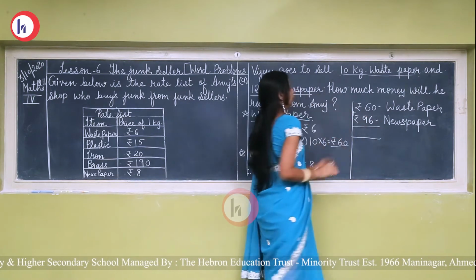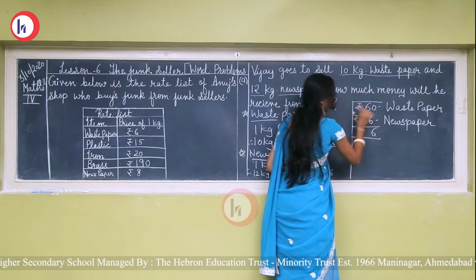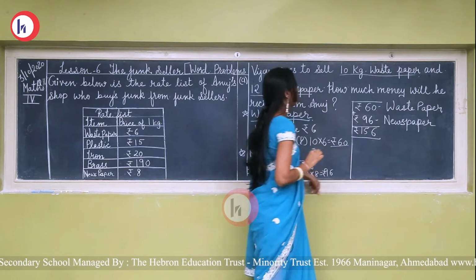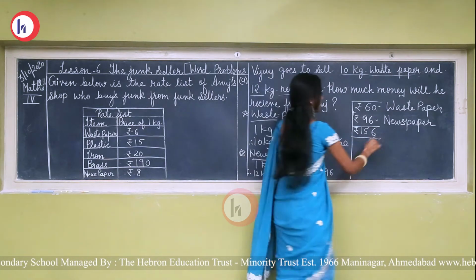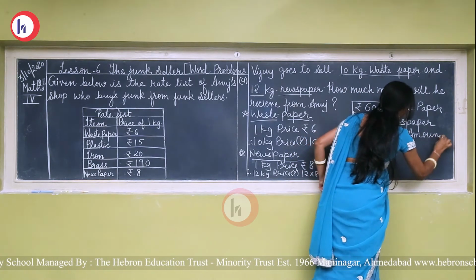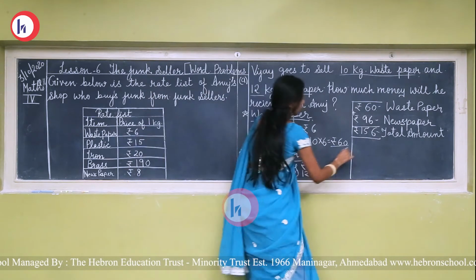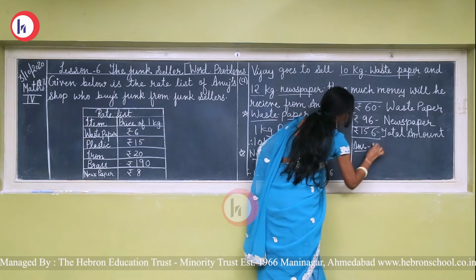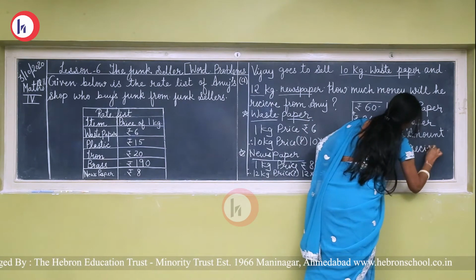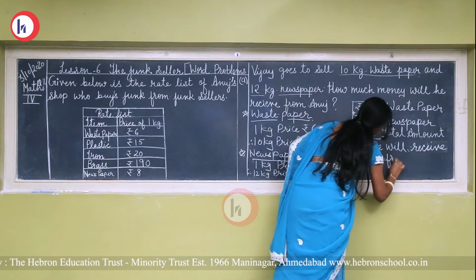So, put the symbol of addition. It is plus. Now see, 0 plus 6, 6, and 6 plus 9, it is 15. Okay. So, 156, it is the total amount. Now, see the question. How much money will he receive from Anuj? So, answer will be, he will receive rupees 156 from Anuj.